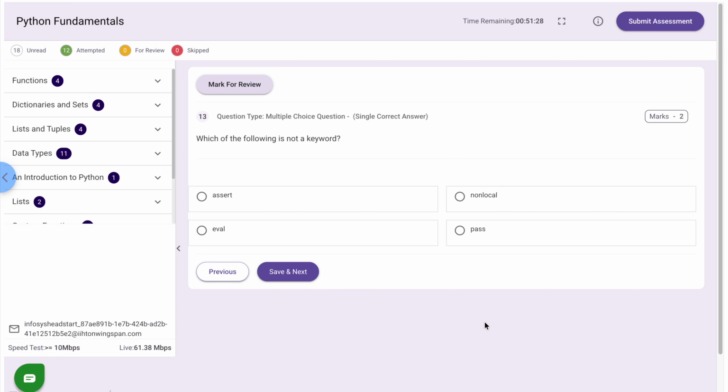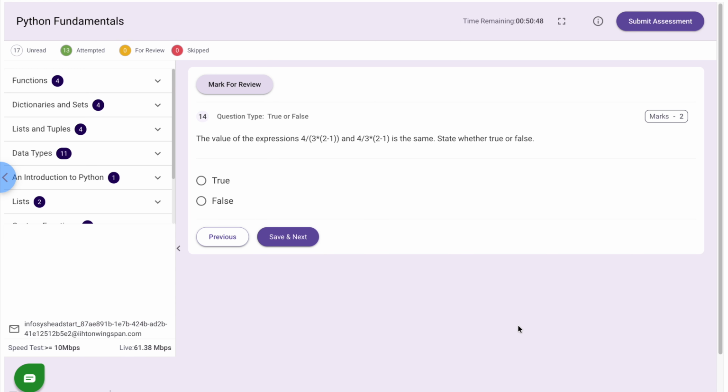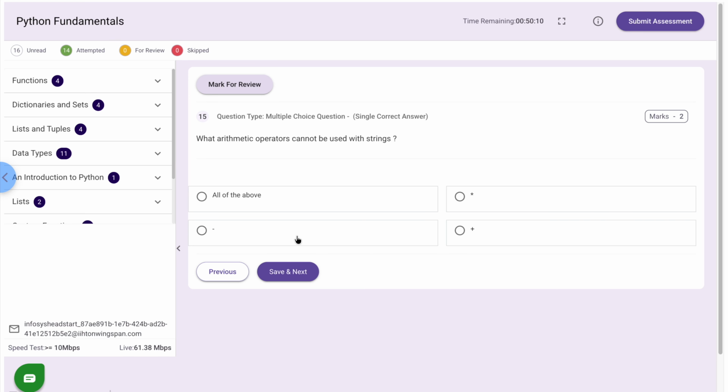Next, which of the following is not a keyword? Correct answer is eval. Next, the value of the expression 1 and expression 2 is the same. State whether true or false. Correct answer is true. Next, what arithmetic operators cannot be used with strings? Correct answer is multiplication. Next, which of the following represents the bitwise XOR operator? Correct answer is caret symbol.